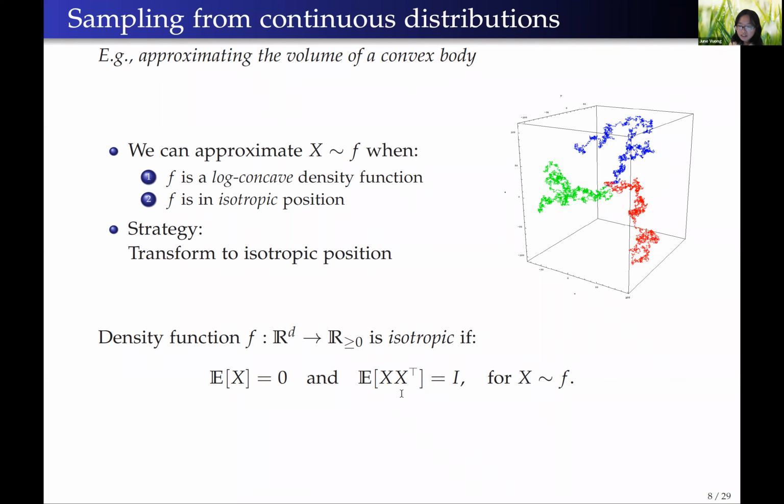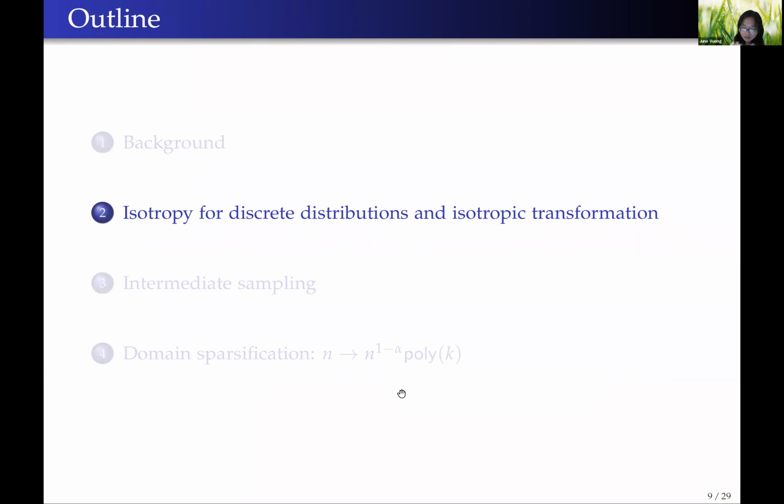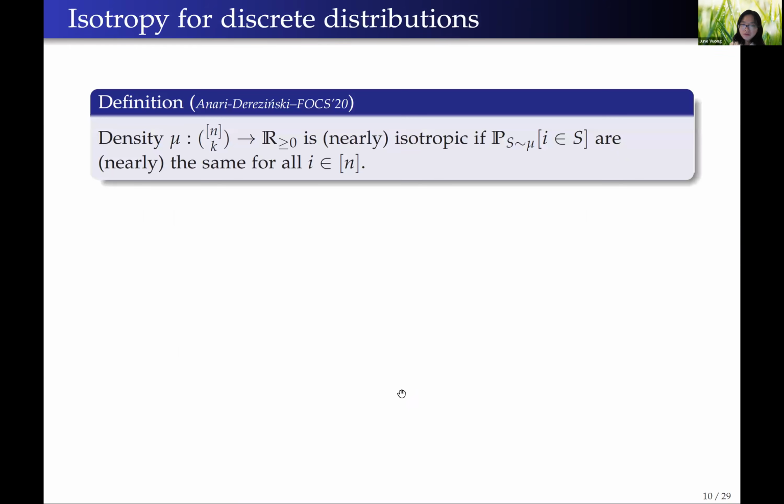Also, for a continuous distribution that has log concave density but is not in isotropic position, we can do a transformation like scaling or shifting the domain to put it in an isotropic position. Anari and Derezinski's fourth paper last year obtained an analogous framework for discrete distributions. They say that a discrete distribution mu is isotropic if the marginals of its elements are roughly the same, where the marginal of element i is defined as the probability of i being included in a set S when we sample S from mu.